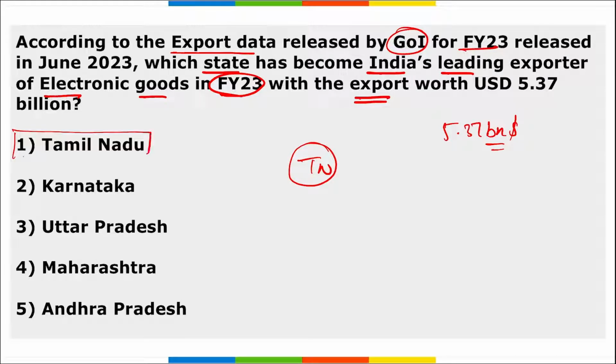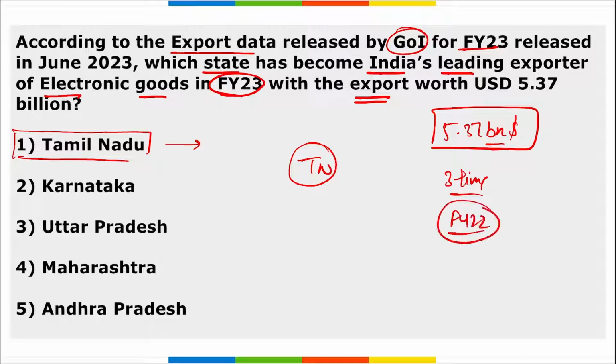Remember, Tamil Nadu has topped in terms of the maximum export of electronic goods from India, and here the total value of the exported goods reached $5.37 billion, and it is nearly 3 times that of fiscal year 22. Correct? In fiscal year 22 it was $1.86 billion, and it has been tripled since the last financial year. Correct? Next thing, remember, Tamil Nadu is on the top.